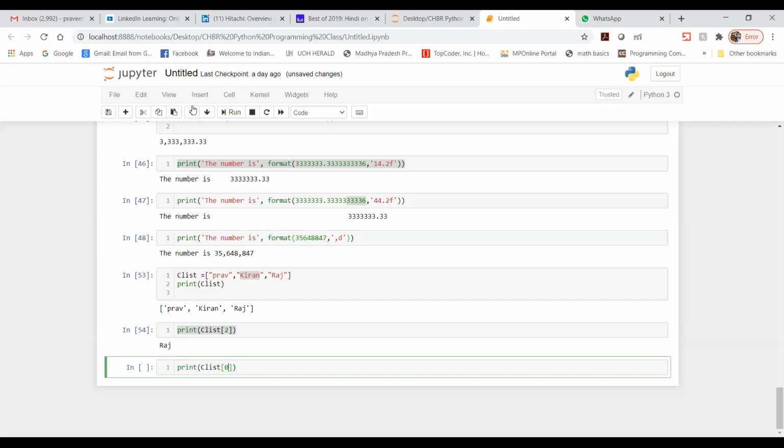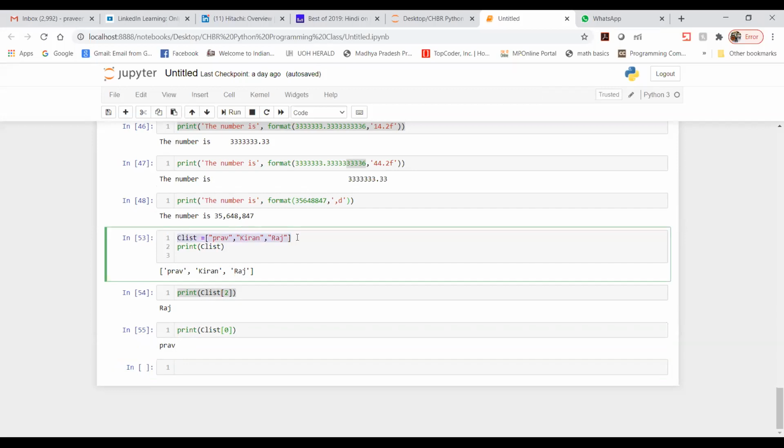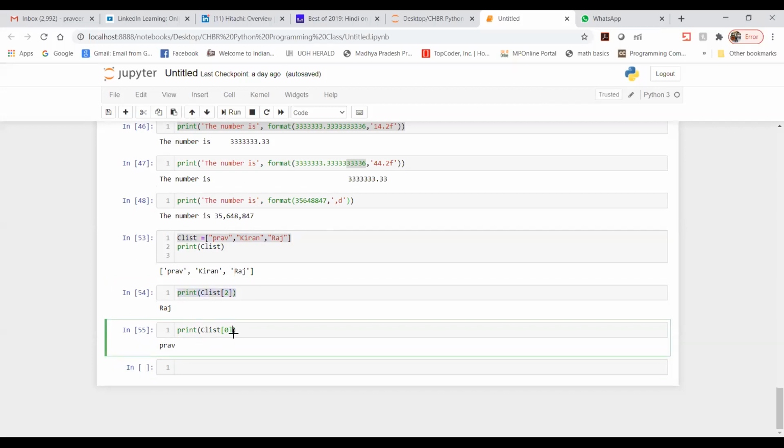So we will get Praveen. Yeah, so this is how you can access elements in the list. Now you can see you create a list in this manner, and if you wanted to access something, you can access it from this. Now suppose you wanted to access